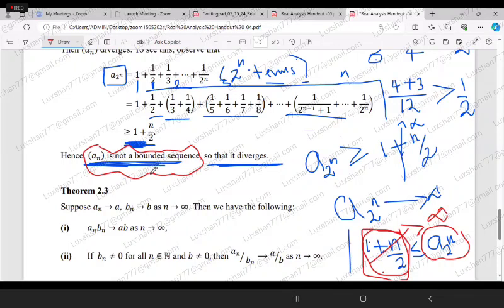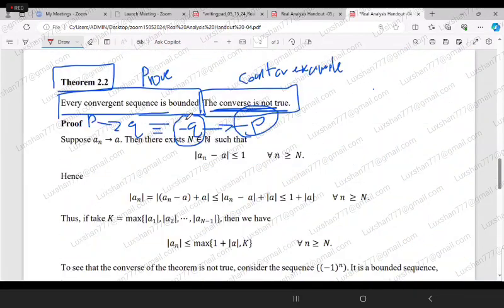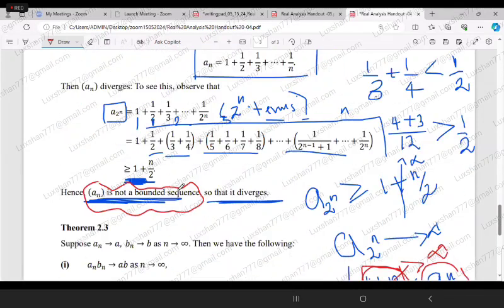So how can we say this diverges? Because we are using the contrapositive of this theorem. That is, if it is not bounded, then it does not converge. Therefore, by showing that the sequence is not bounded, we are saying that the sequence diverges.